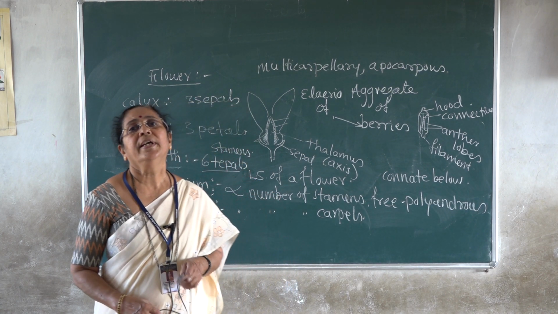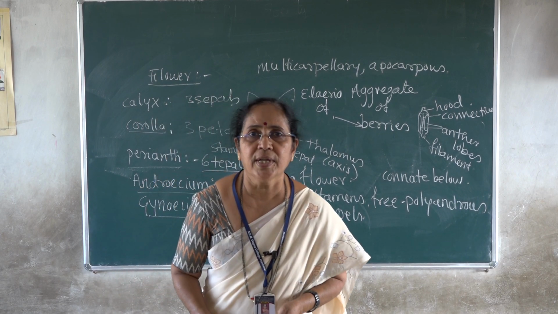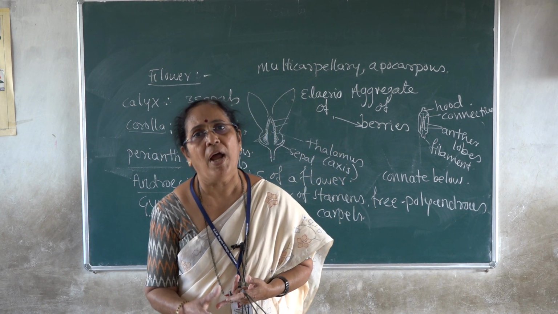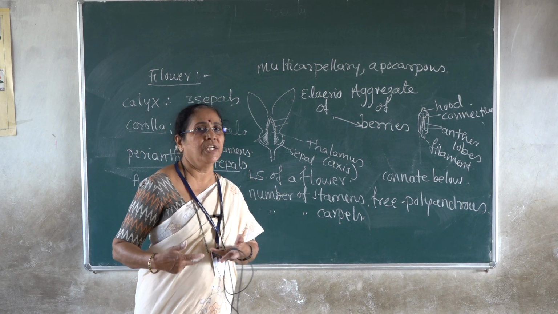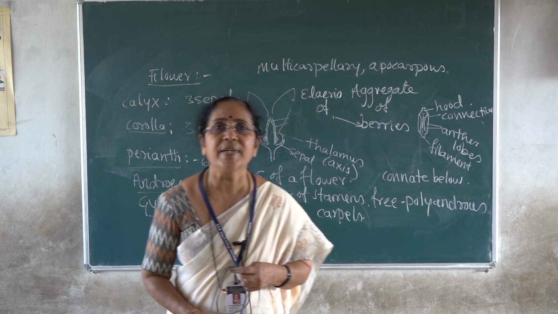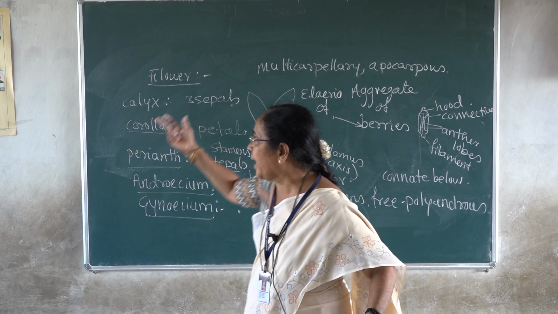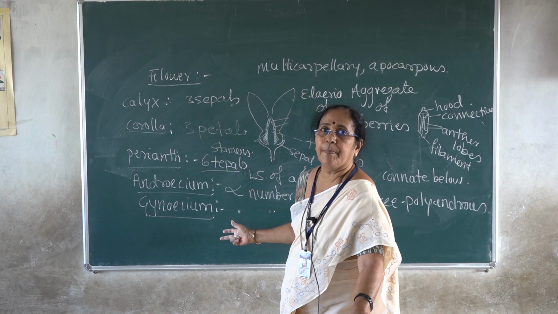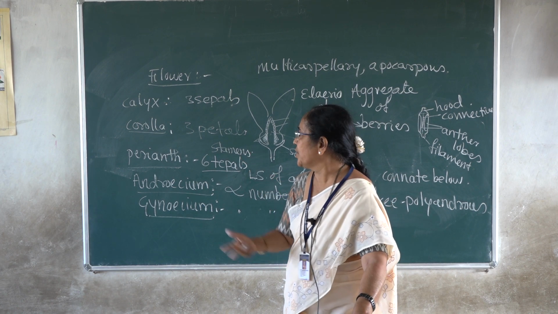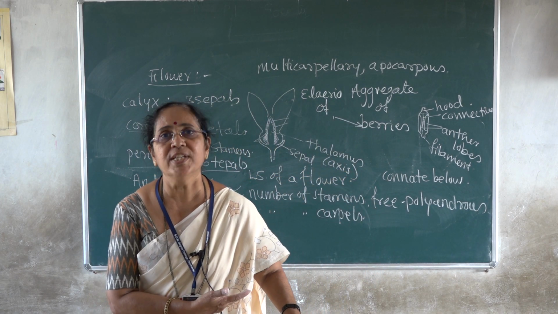Okay, so this is how to describe an angiospermic plant, and I think you have covered all these features: habit, root, stem, leaves, inflorescence, flower, calyx, corolla, androecium, gynoecium, and the fruit. Now, the distinguishing features of the family. The family is represented by very important features. Nobody is going to ask you to describe the entire family in character like this. What we have studied so far in that pattern is only to study the family. To make you understand the characters of a family, I have to describe it like this.